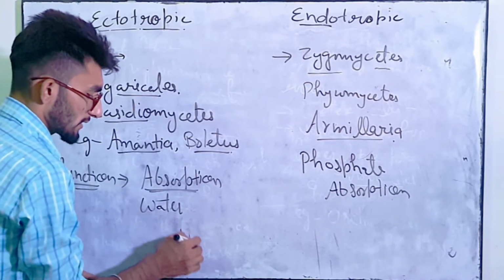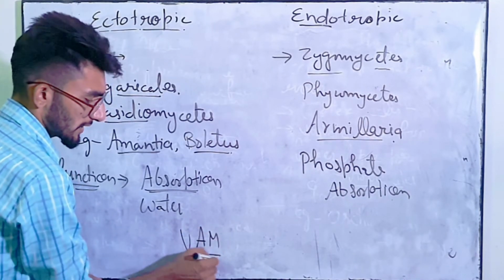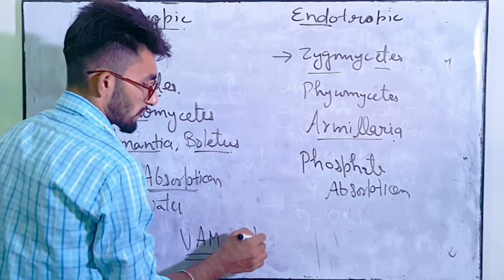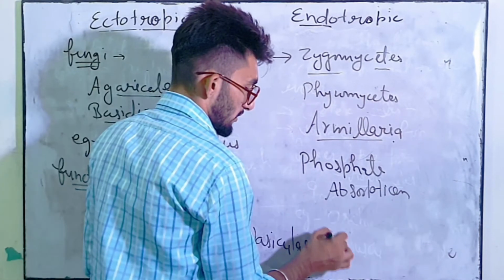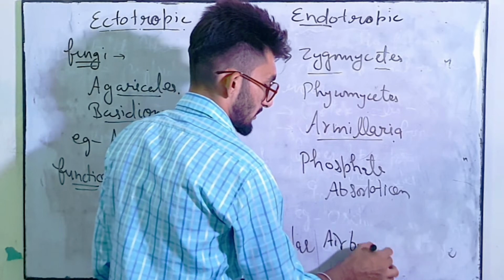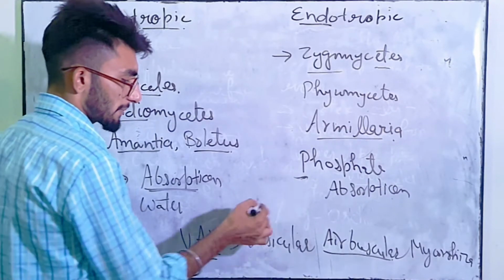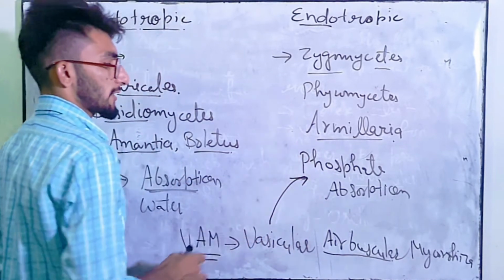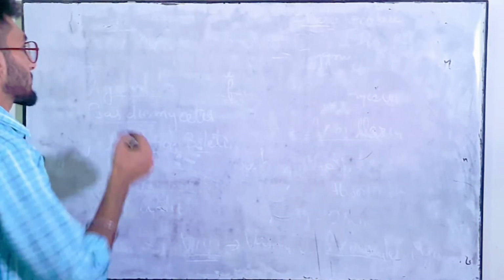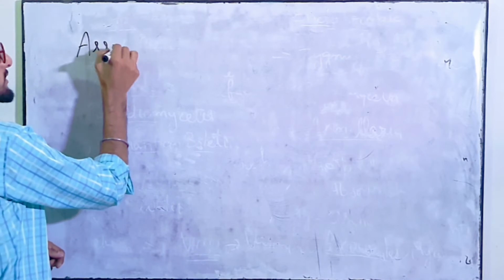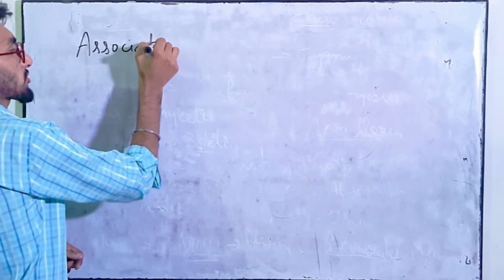Next important is VAM. So what is VAM? This is vesicular arbuscular mycorrhiza. So the main function of VAM is absorption of phosphate. Clear? Next point is why this association occurs. कि ये association होती क्यों है?